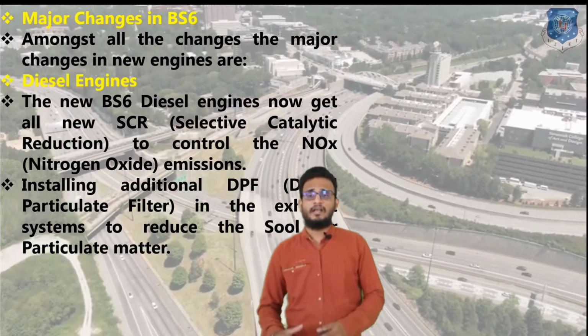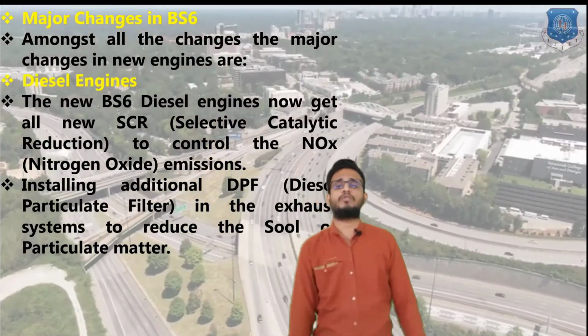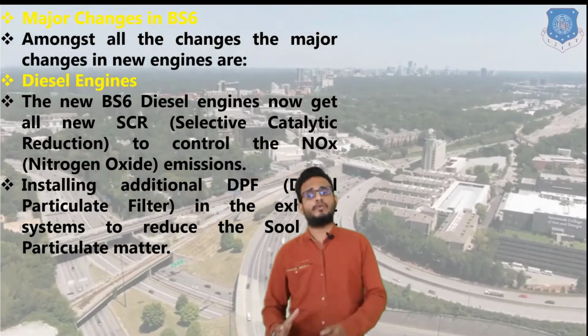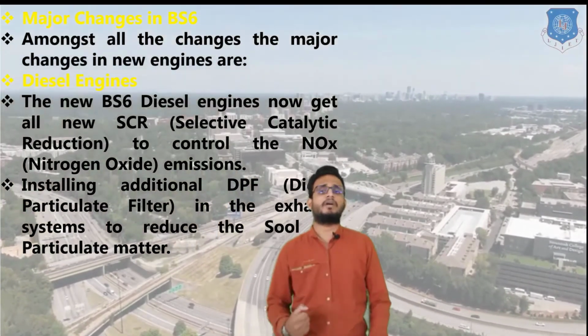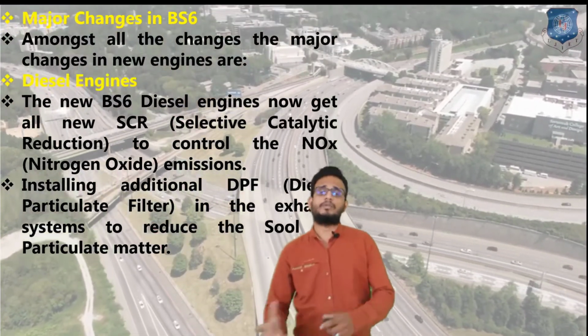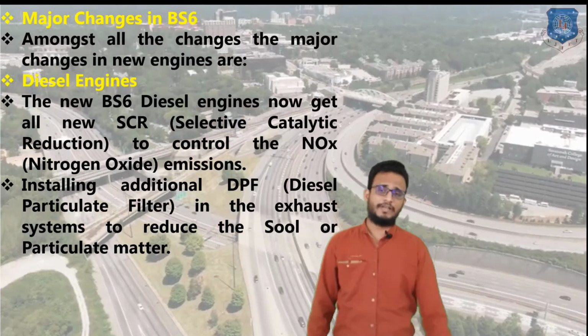Particulate matter directly affects the lungs of our body, and the DPF is also useful to build up a proper exhaust, so we can get smooth average and mileage from our diesel cars.